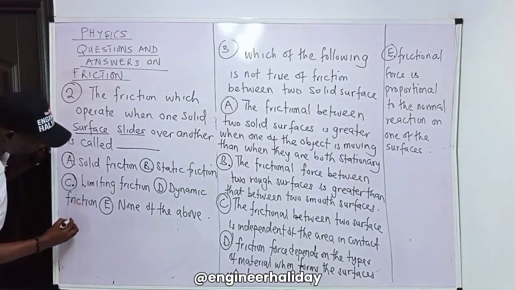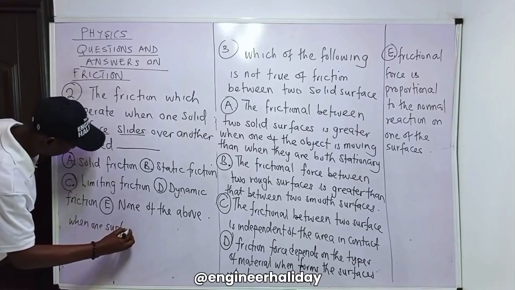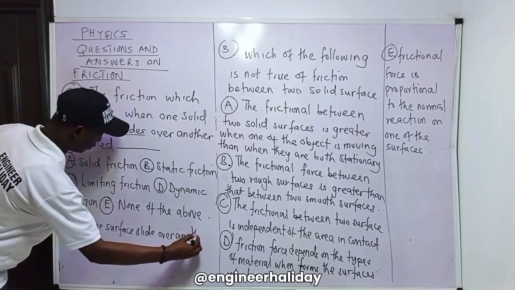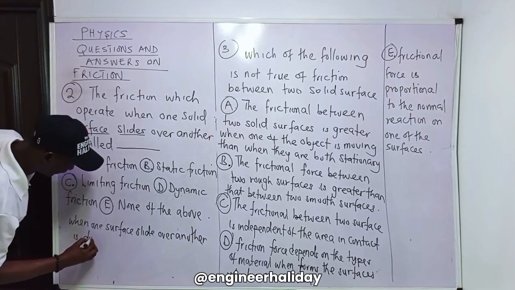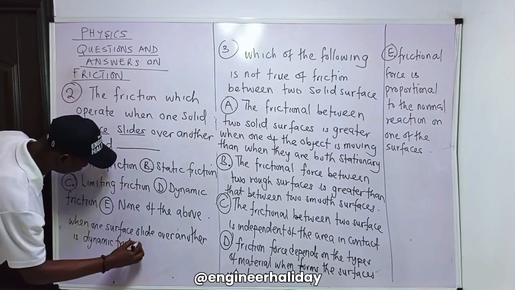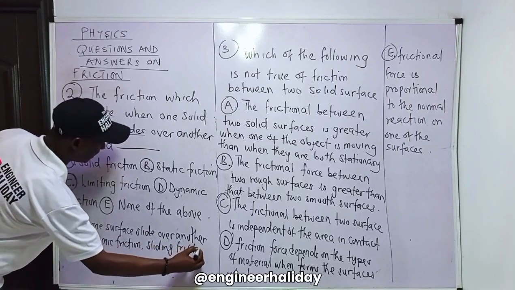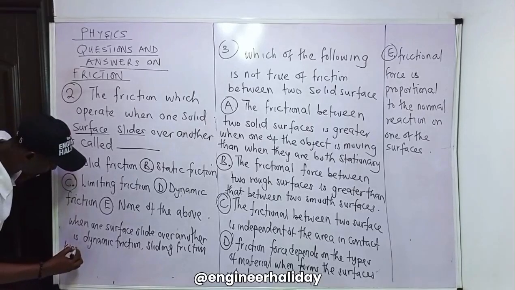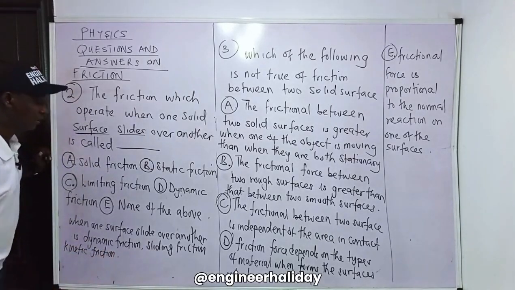Now, when one surface slides over another, that is what we call dynamic friction, or we call it sliding friction. If that one is not there, you can also call it kinetic friction. Kinetic friction. Let's take that.